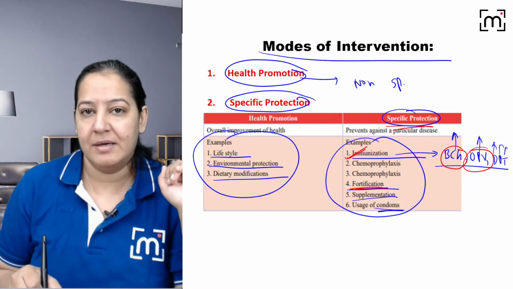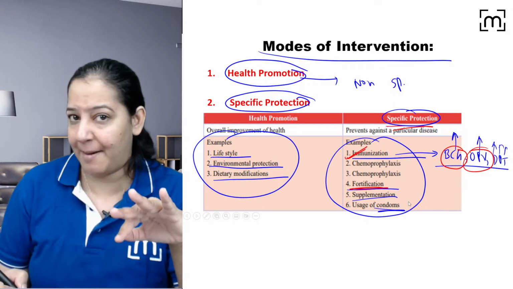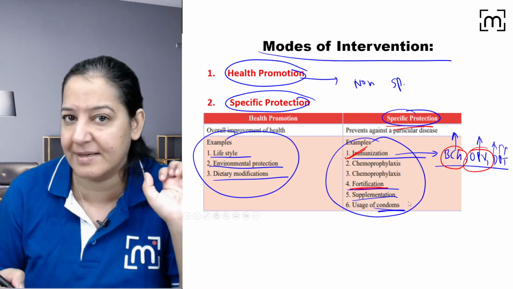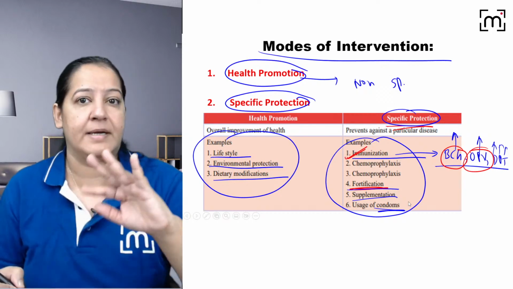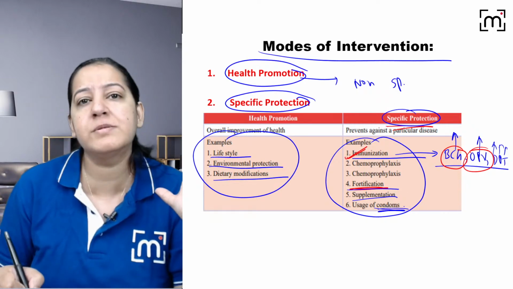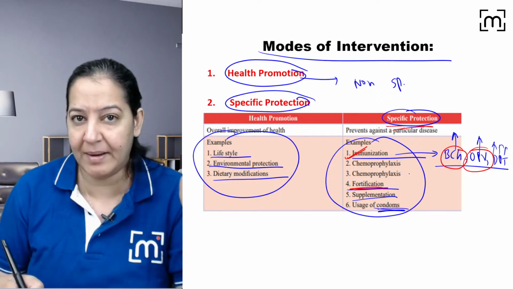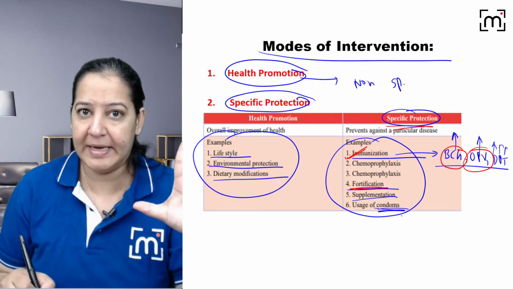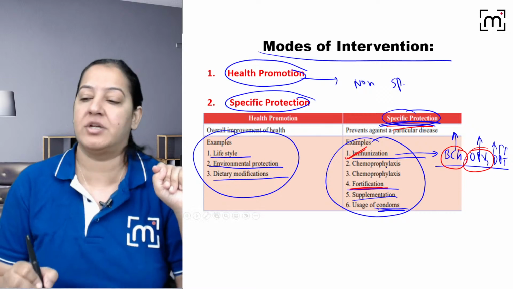Use of condoms, right? During sexual intercourse. Again, it is primary, right? Pregnancy has not happened. Pregnancy is not a disease, but here we are considering conceiving a pregnancy as a disease, and sexual intercourse is the risk factor. So the risk factor is present, but the disease is absent. Sexual intercourse is present, but pregnancy is absent. So we want to intervene at that level using condoms or any contraceptive. The barrier methods: the male condom, the female condom, the diaphragm, the vaginal sponge, all these things will come here. So that is primary. Primary means specific protection. You got my point? Specific protection. Everyone give me a thumbs up.